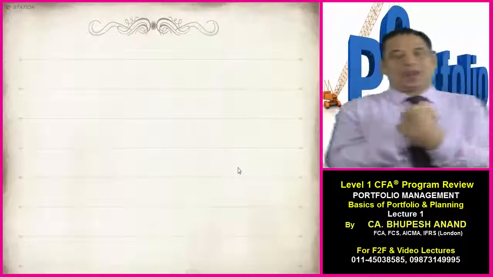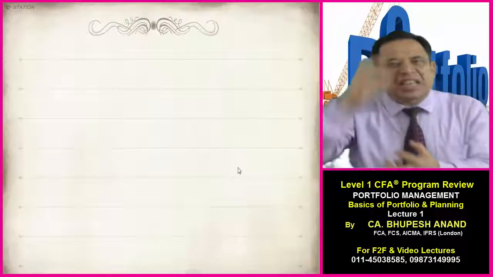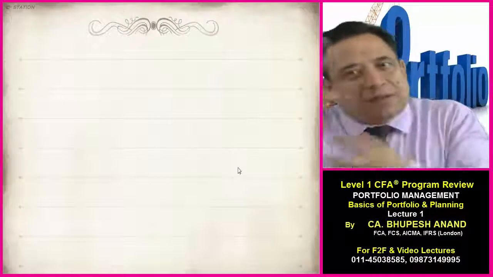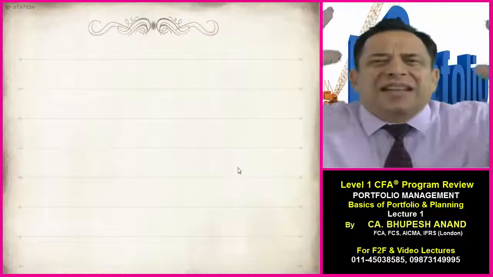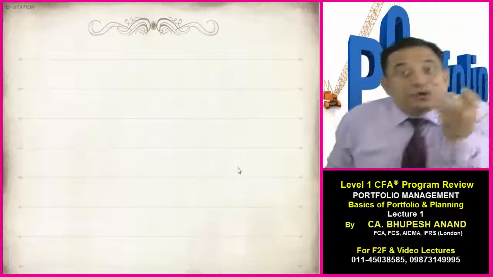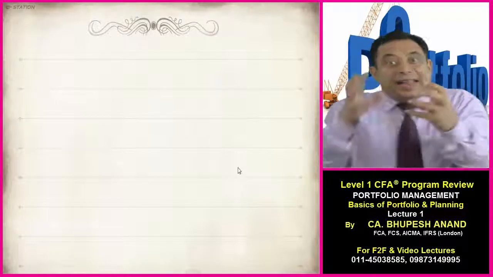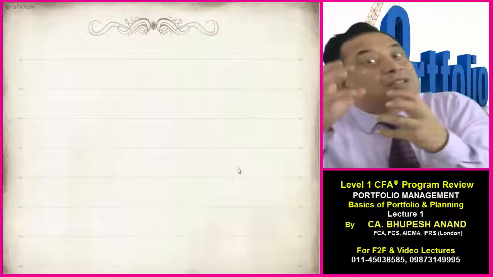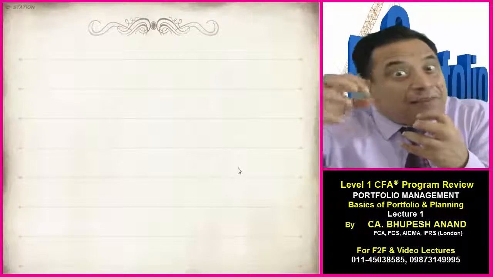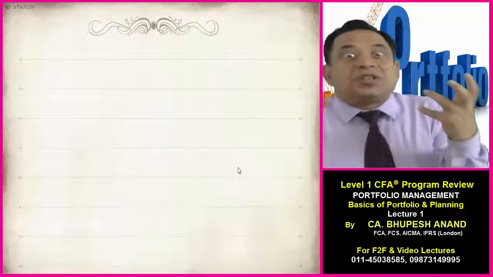So today we'll be starting with the last reading, 43, as per CFA curriculum 2018. If you are doing as per 2019, 2020, 2021, there is no need to worry. The concepts are the same, only the numbering of the reading has been changed. So reading 43 as per CFA curriculum level number 1, and the name of that reading is very important because that is the latest being added in CFA level number 1, because it used to be in level 2 and 3, the basic part.